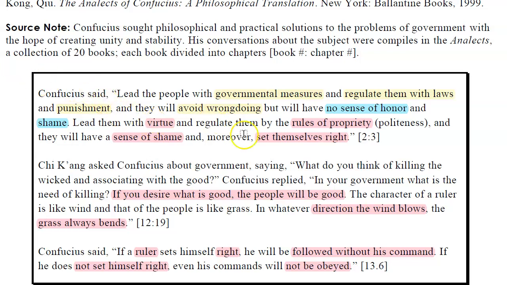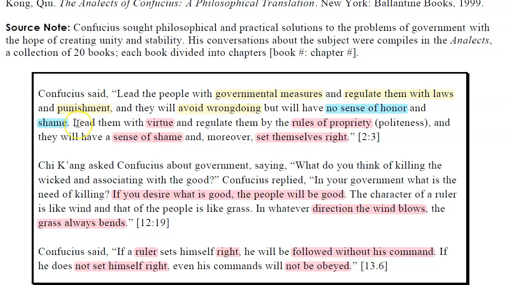In that first paragraph, I used three different highlights in order to divide the ideas. In yellow, we have ideas that Confucius does not value. He does not think that governmental measures, laws, and punishments are helpful. They keep people from doing bad, but Confucius values honor and shame more.